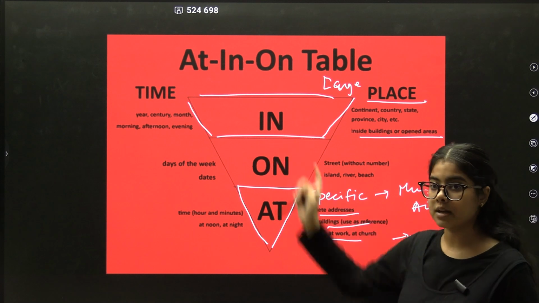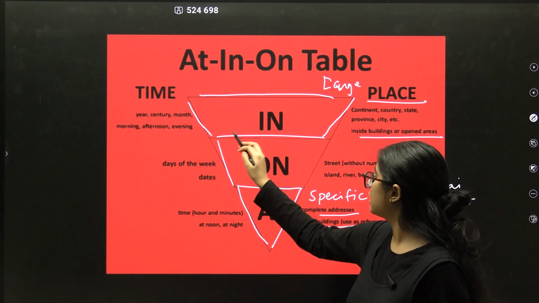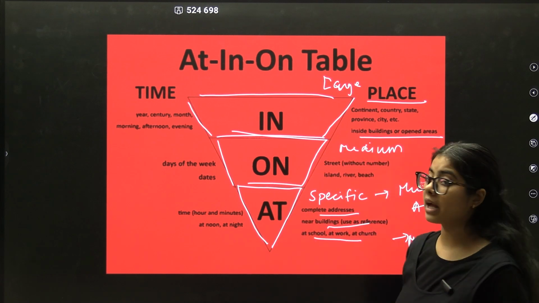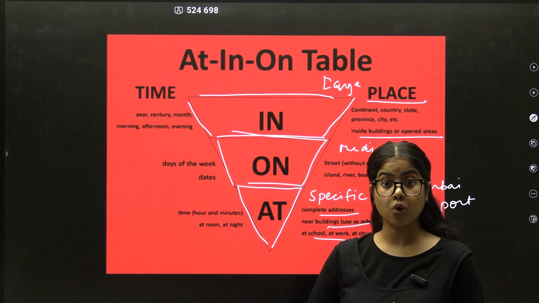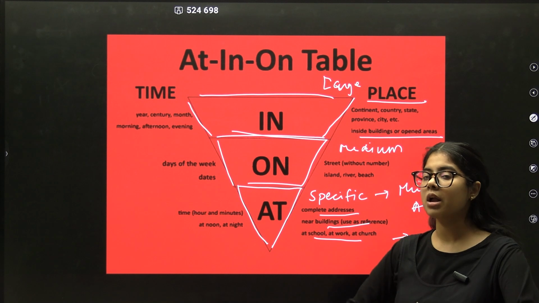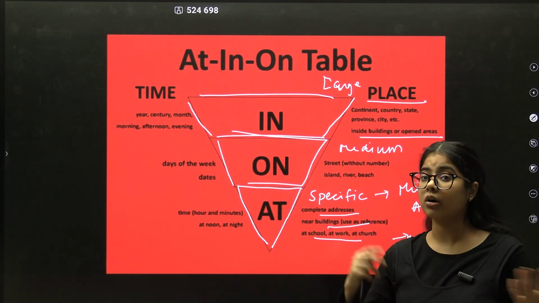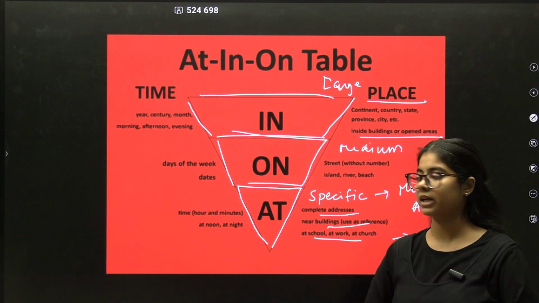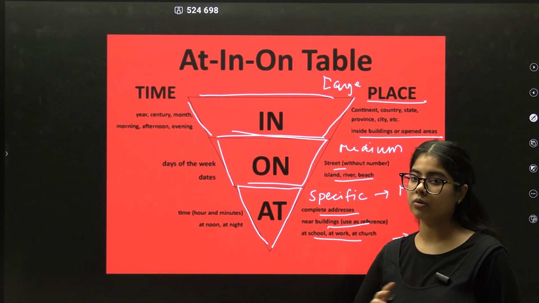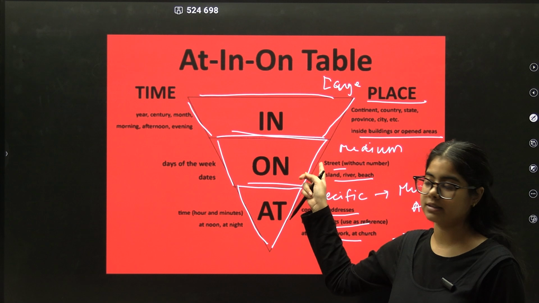cover in preposition. अभी बचता है दोनों के बीच का, which is on. Therefore, on is used for medium spaces. Medium spaces हो गया आपका floor, street, roads. Okay, meet me on 13th floor. It's not too specific also, but is also not very big. So हम on लगाएंगे. Streets and roads are also not too big, but again not too specific. So street, island, river, beach, floors, road, उनके सबके साथ लगता है the preposition on for all your medium areas.